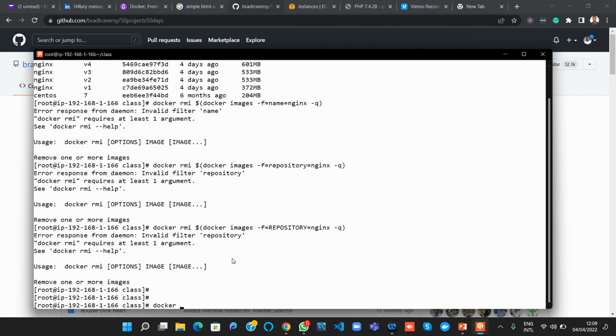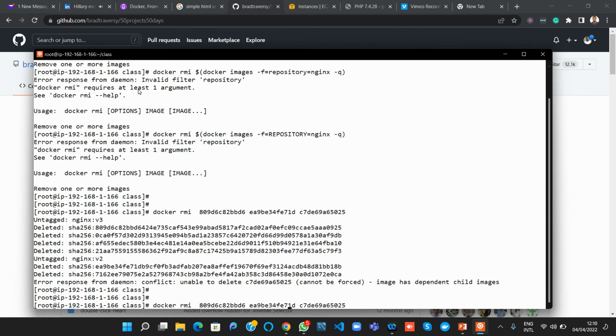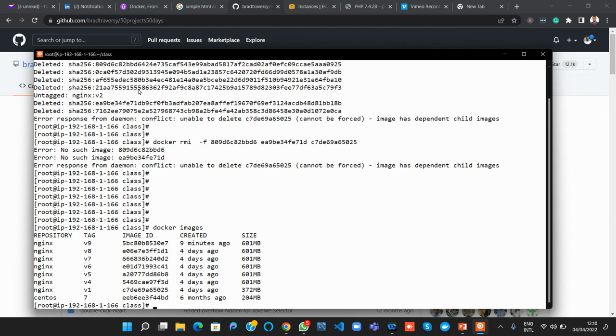Docker RMI. Okay, Docker images. That's it.